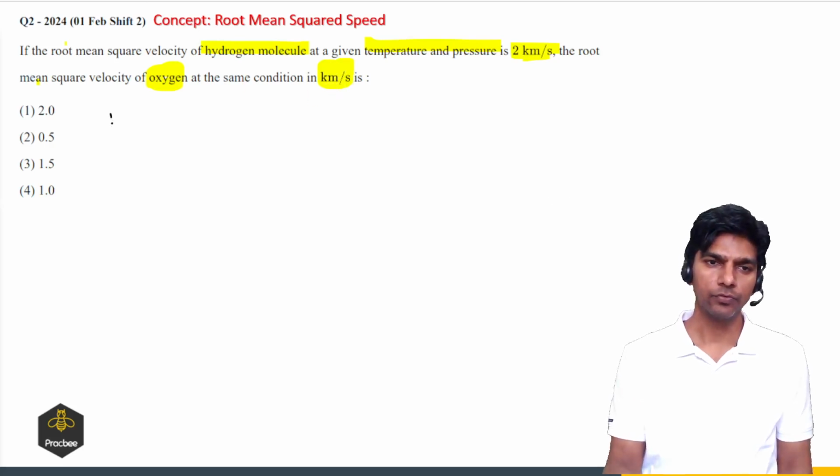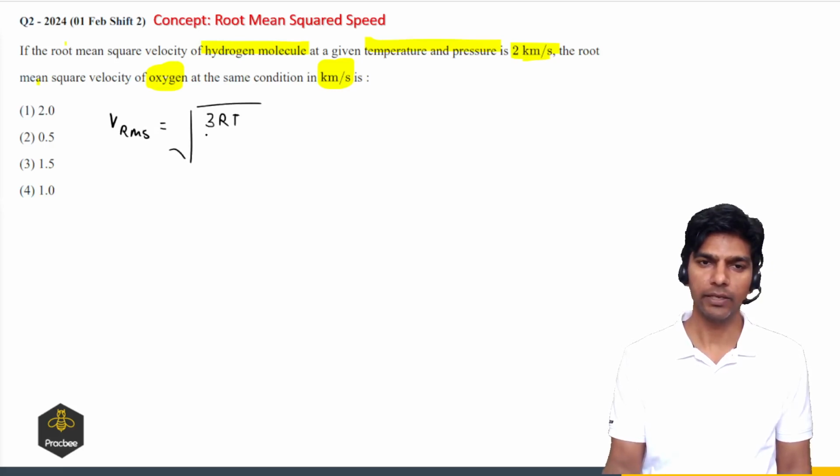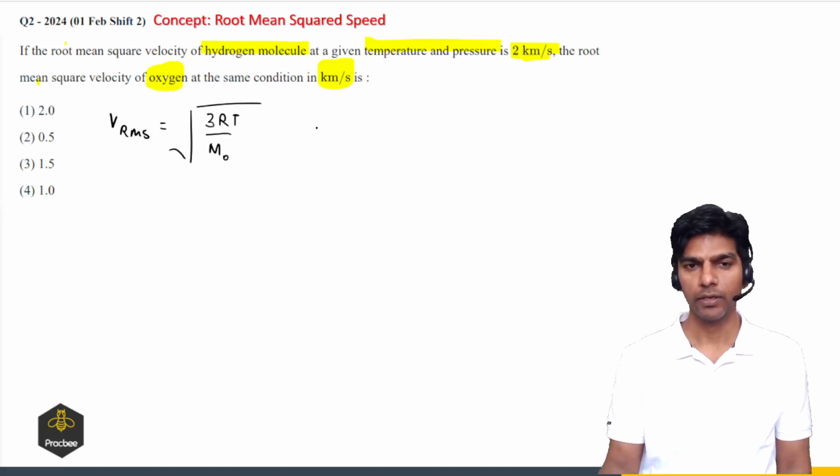So we know the formula of root mean squared RMS speed. It is nothing but root of 3RT by m naught, where m naught is the molar mass, and we have to find the RMS speed for the oxygen molecule at the same condition.